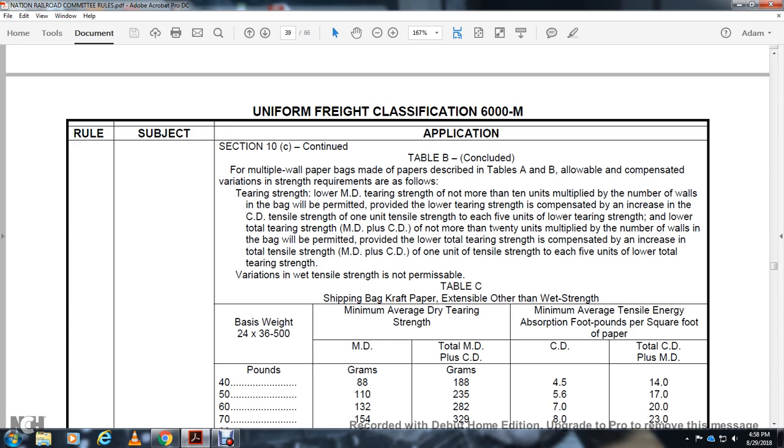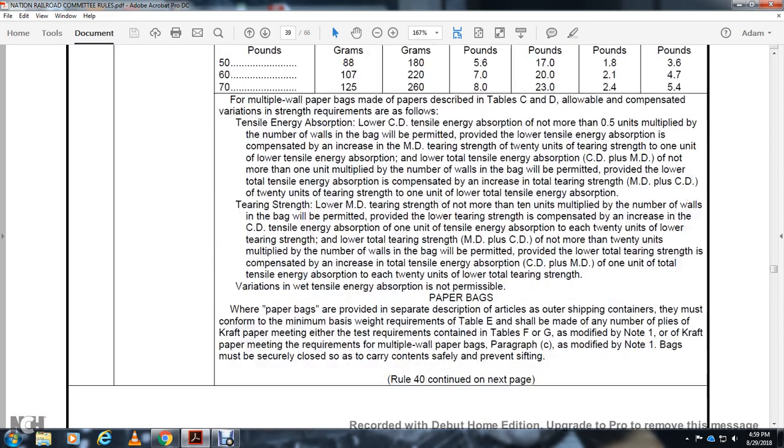Lower total tearing strength with the MD plus CD with not more than 20 units multiplied by the number of the walls of the bag permitted with the provided lower tearing strength, compensated with increase with the total tensile strength MD plus CD, 1 for the tensile strength of each of the 5 units lower with the tensile strength variation. Wet tensile strength is not permissible. Table C, Table D.